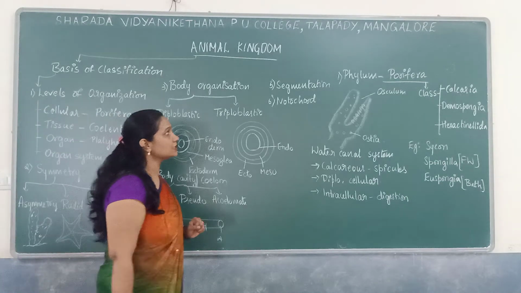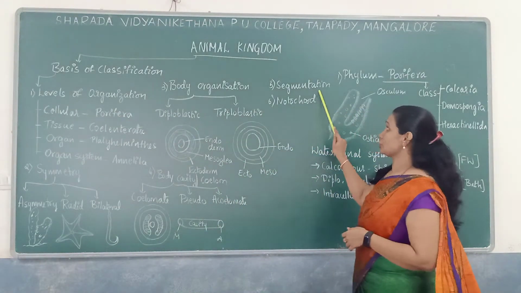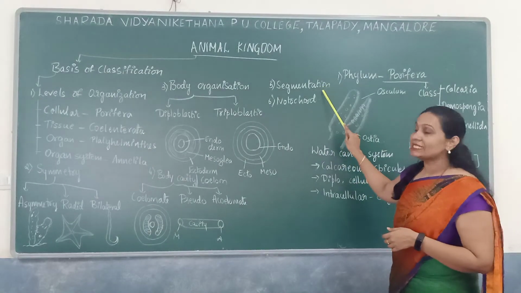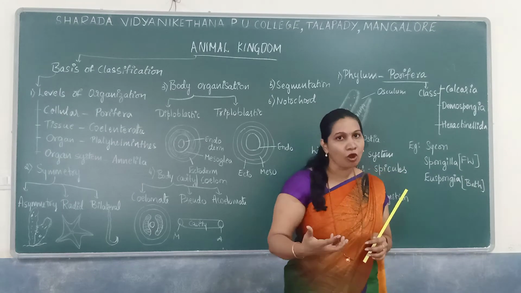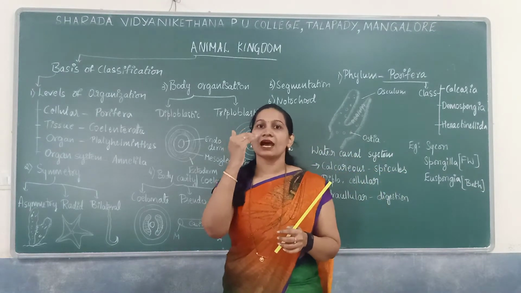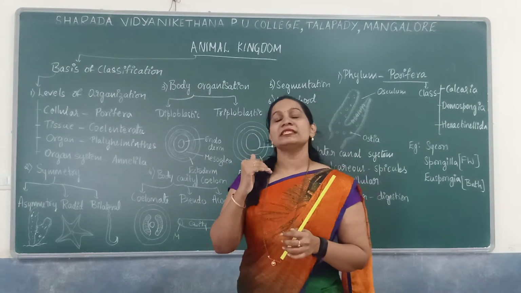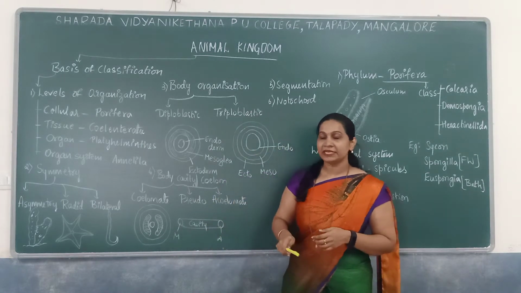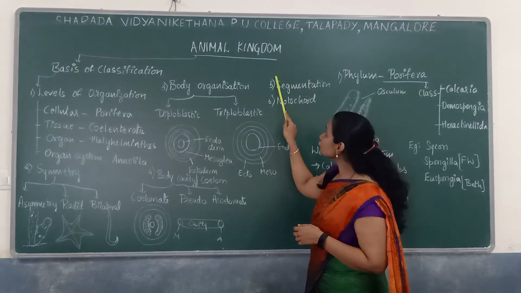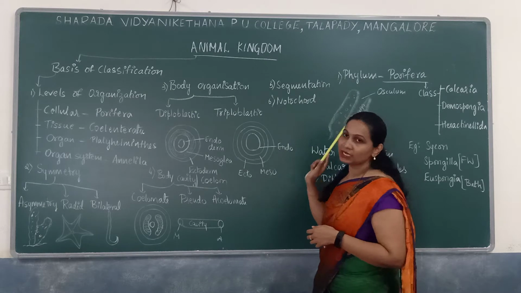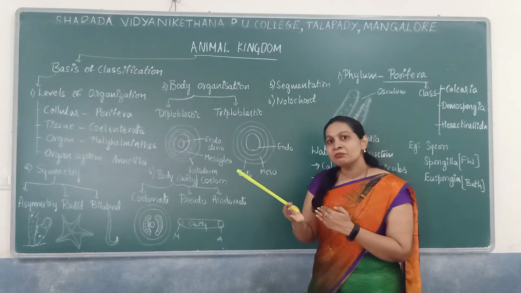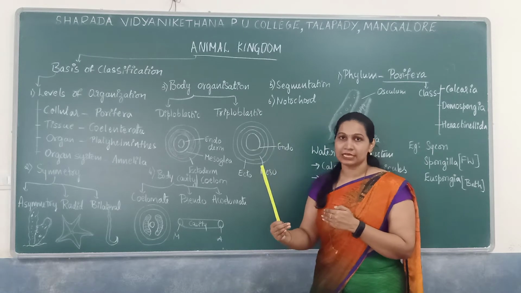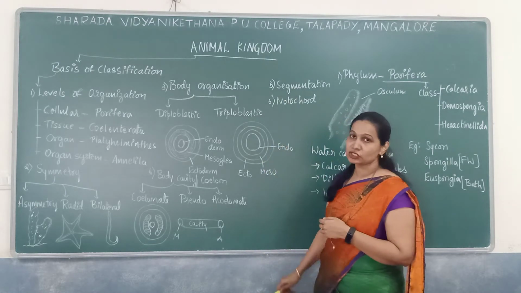Next, after this, is about segmentation. Internal or external segments. You might have seen an earthworm, you might have seen a prawn. All these organisms are having segments. The segments are also known as metameres. So based on the segments, organisms are classified. Normally Annelida and Arthropoda members have body segments. So that is segmentation.